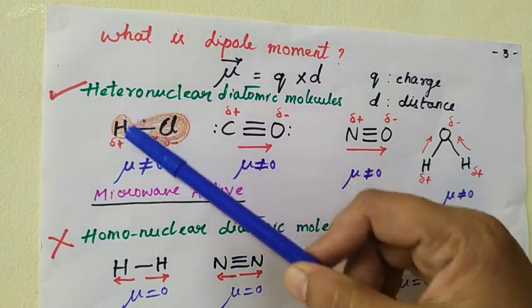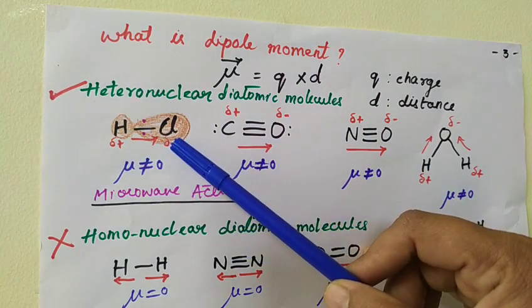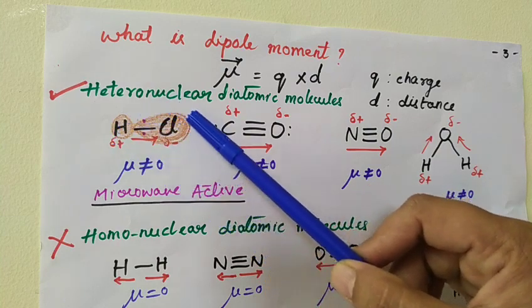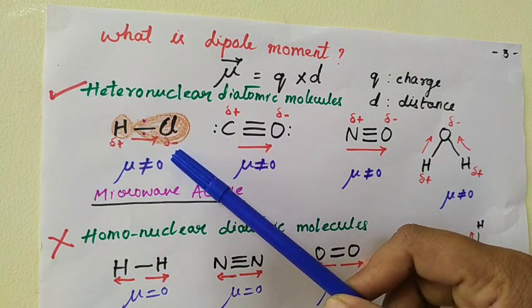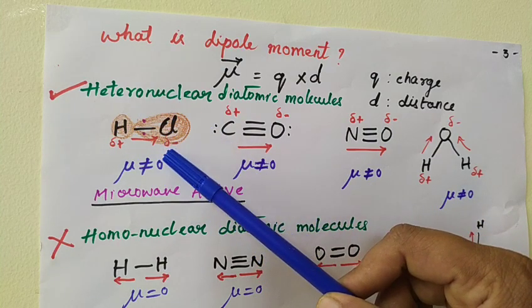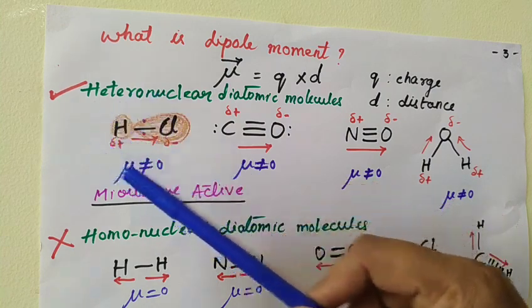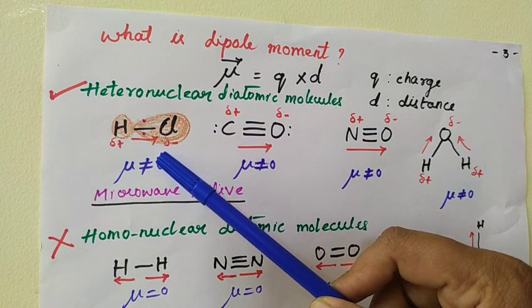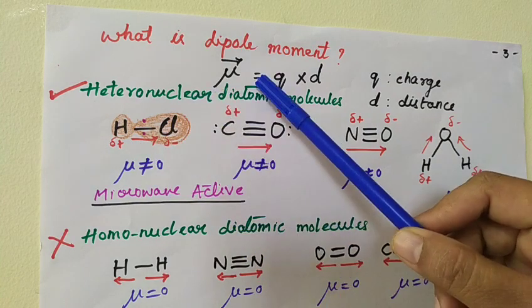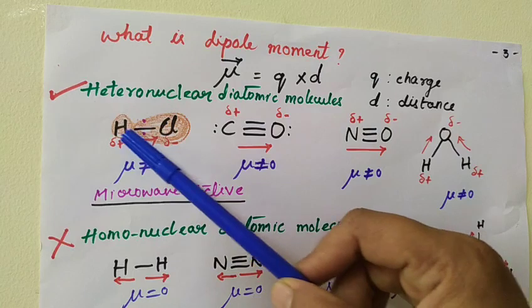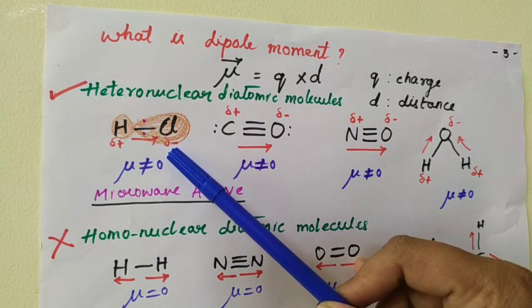One electron pair is shared between H and Cl, but the electron density is moving more towards the chlorine because chlorine is more electronegative, and there is charge separation between H and Cl. This charge separation, or the polarity of the molecule, can be measured using the dipole moment. Now the vector is moving towards the chlorine here.